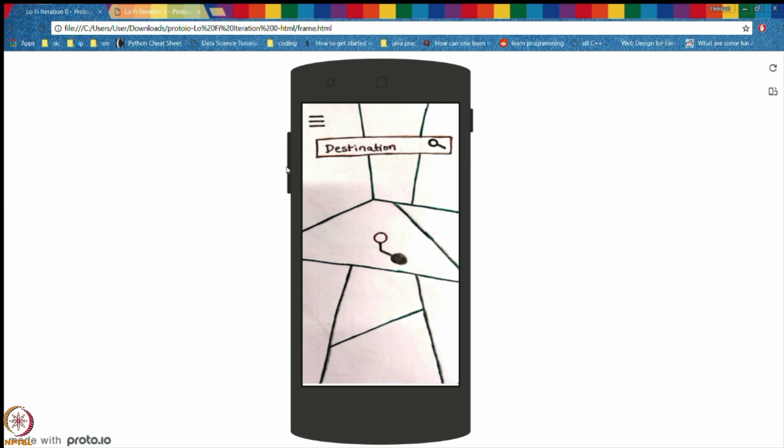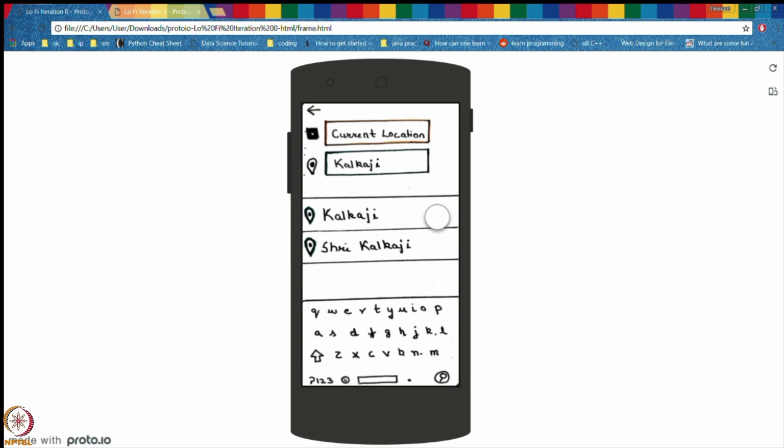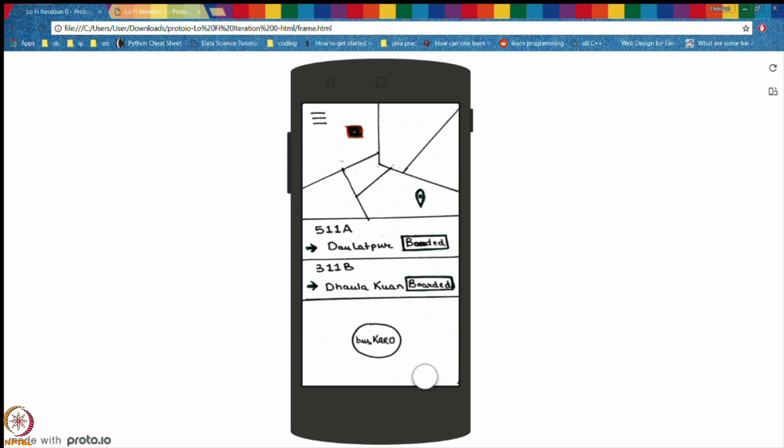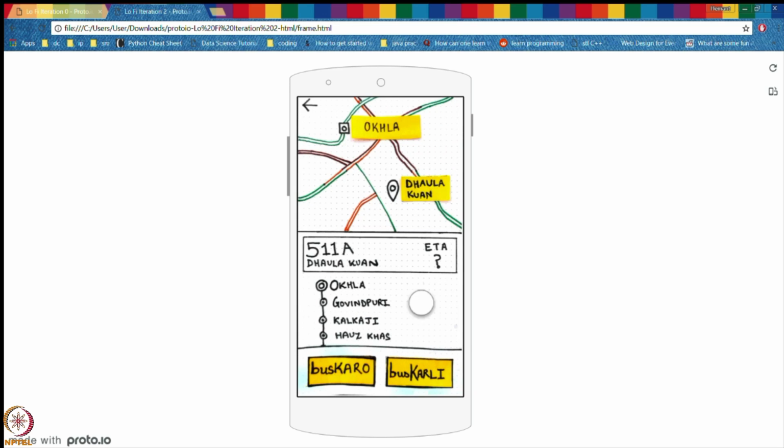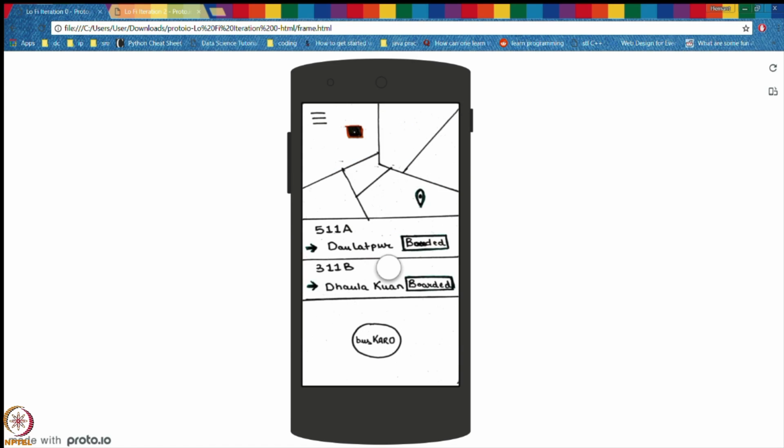So as you can see in iteration 1, on clicking the search and writing Kalkaji and pressing the search button, we can only search by destination. However, in iteration 3, on pressing where to, we can search both by destination as well as bus number. So on pressing bus number towards Dholakua, it redirects us to the page in which we get the destinations towards Dholakua from our current location. However, in iteration 1, we were able to search by destination and not by bus numbers.